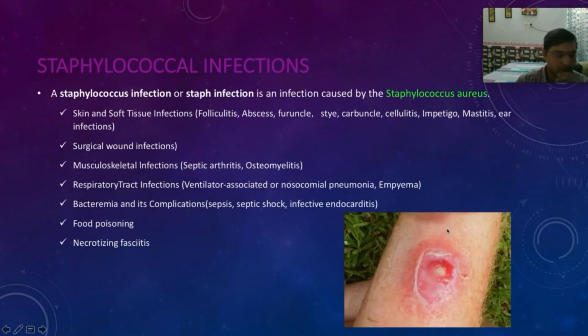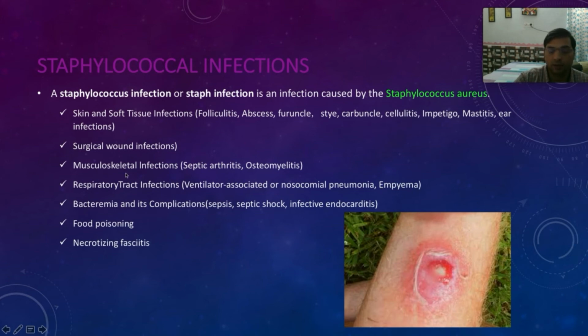Then we have staphylococcal infections. Now again, staphylococcal infections, we have studied in pneumonia, right? Staphylococcus aureus, the species is aureus. So this staphylococcus infection, we have already studied it in respiratory tract infections, in ventilator associated or hospital acquired nosocomial pneumonias, right? It also causes empyema, right? The pus in the lungs, right?